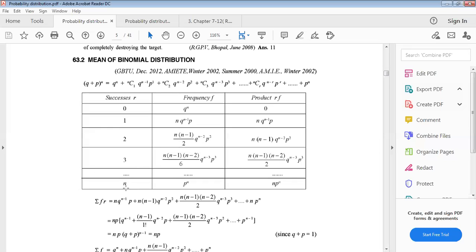Up to the last term: if r equals n, the term is p to the power n, and the product is n p to the power n. Understand?